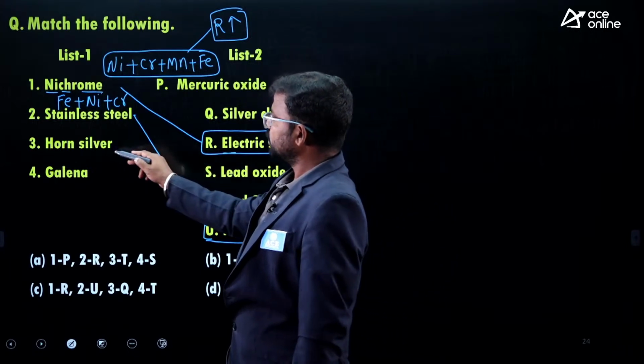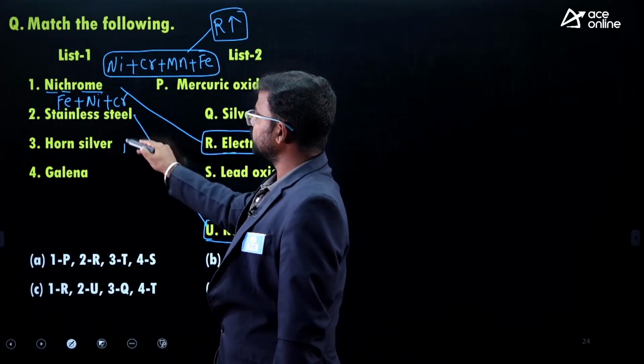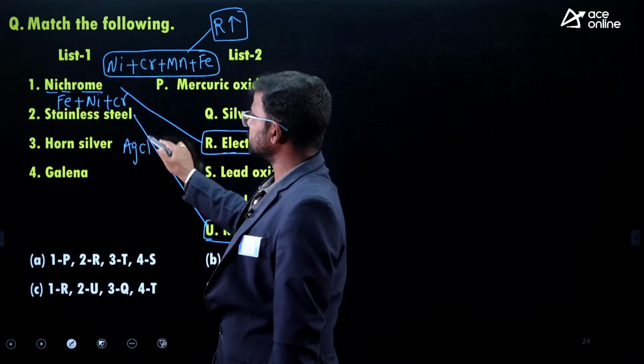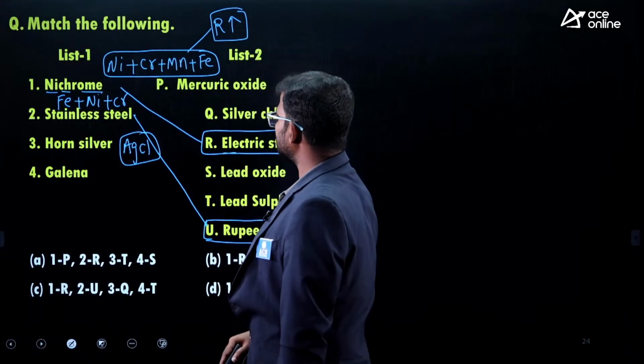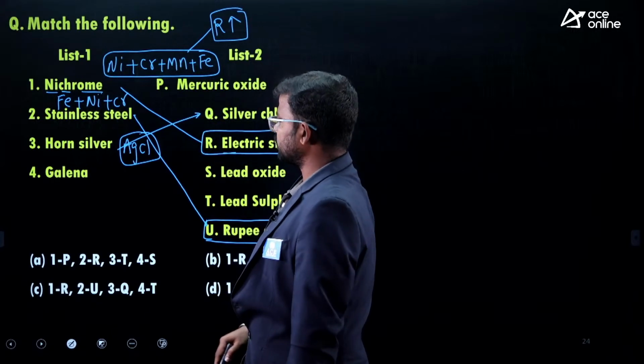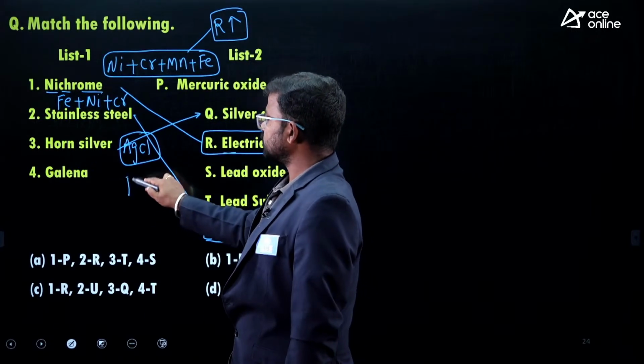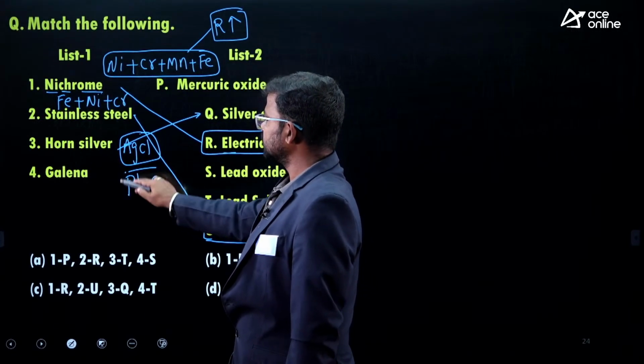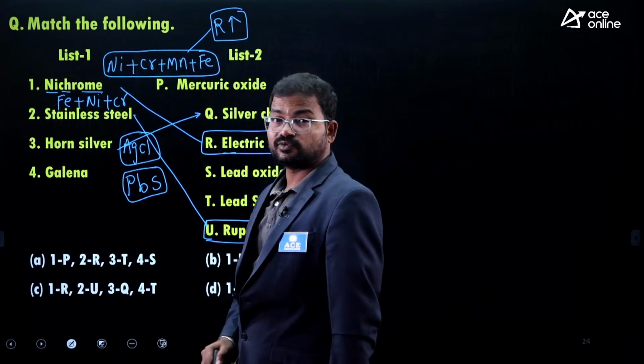Yes, next one, horn silver. Horn silver is nothing but AgCl, silver chloride. This is the main ore of silver. Next, galena. Galena is nothing but lead sulfide. This is the main ore of lead.